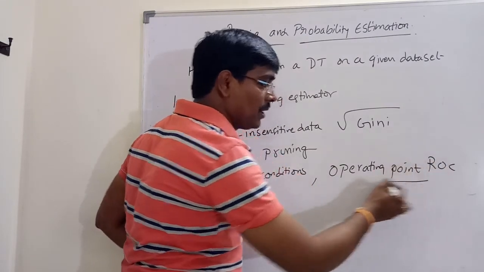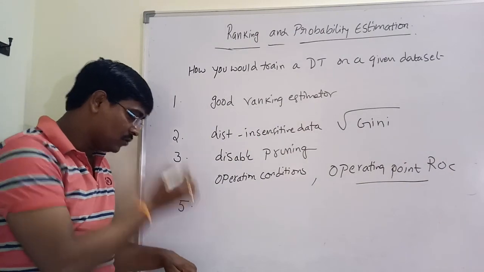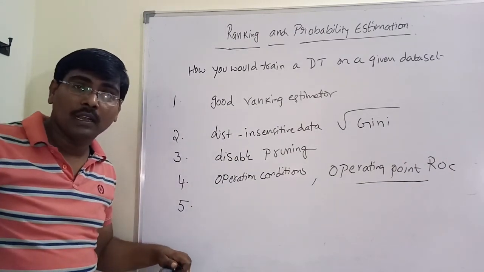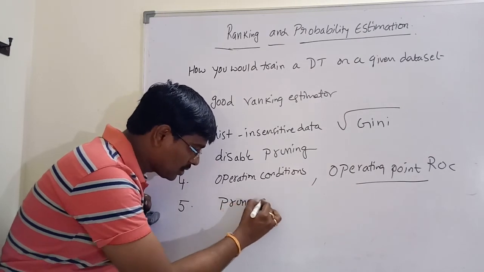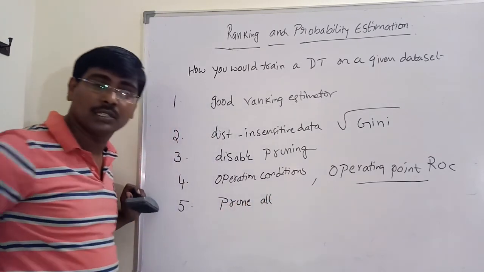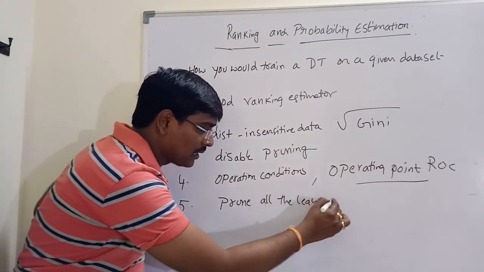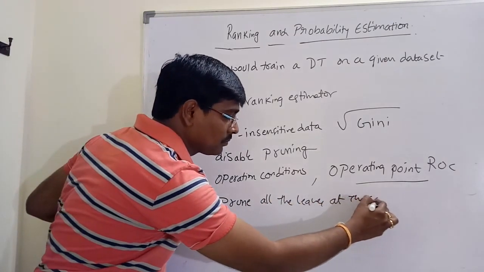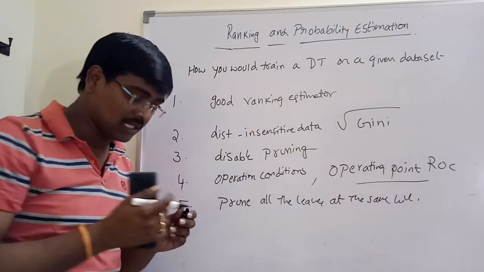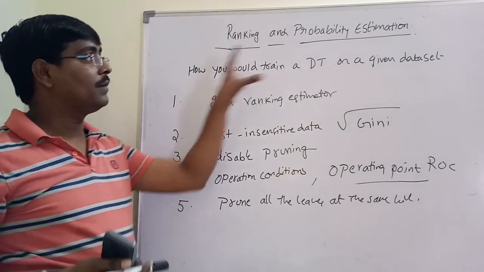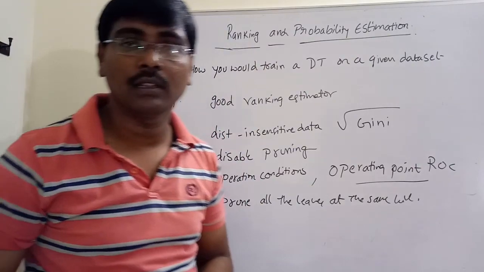Whenever you know the operating point, it is very easy to perform classification. And the last step is, after completion, prune the leaves. Prune all the leaves at the same level. And finally, this gives ranking and probability estimation. Thank you.